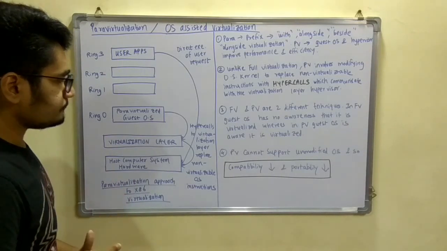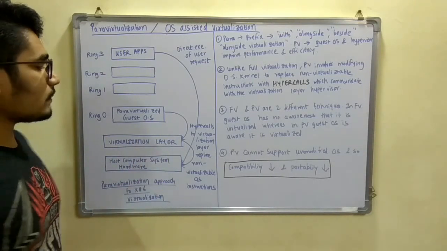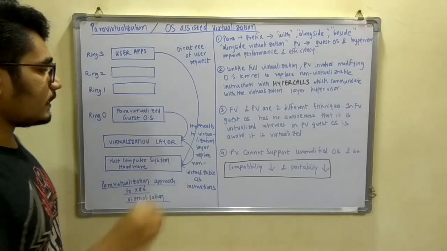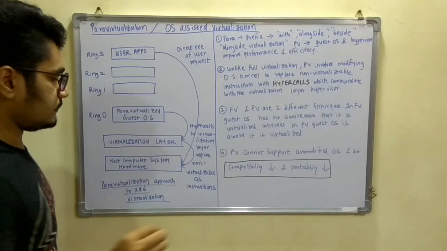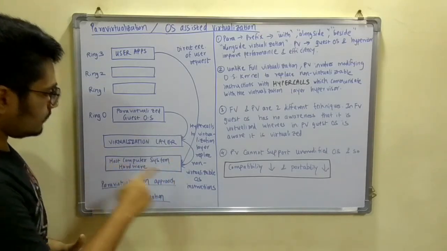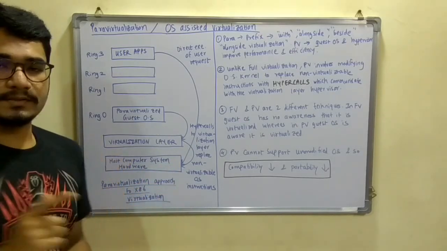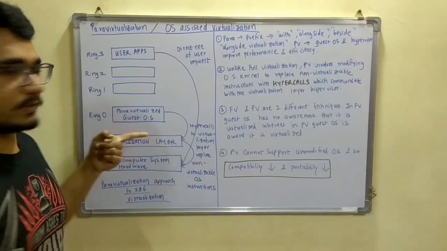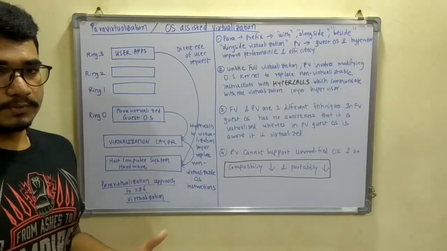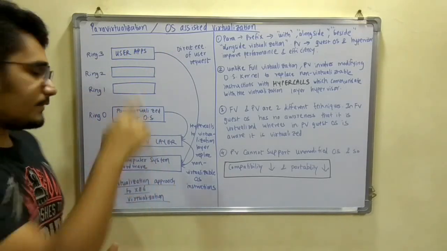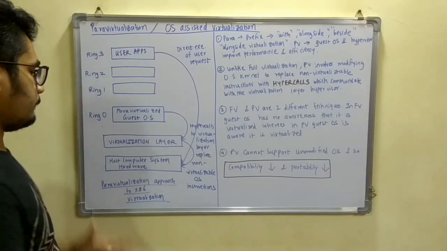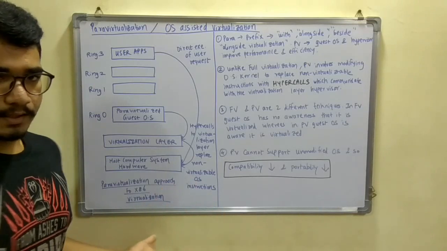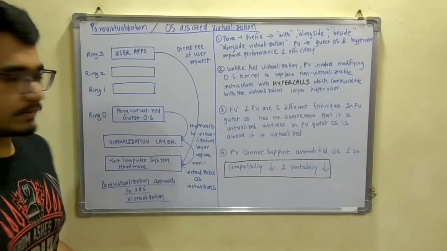It mainly gives hypercalls to the virtualization layer, and if some non-virtualized instructions are there, they are replaced by hypercalls. These hypercalls are then forwarded to the host computer system hardware, which will serve any request that comes from the guest OS. And if it is a user application or user request, it will be served directly at the host computer system hardware. So this is the approach for para virtualization in x86 architecture for Microsoft Windows.